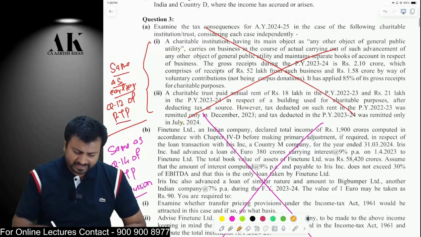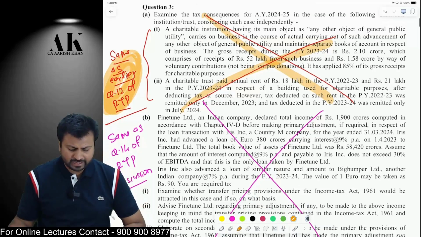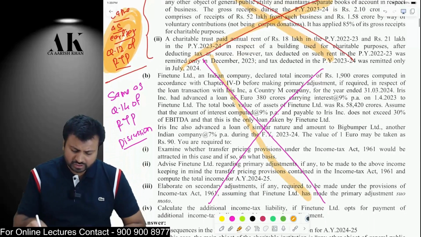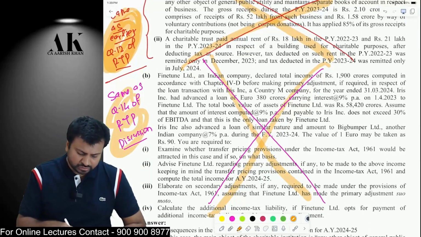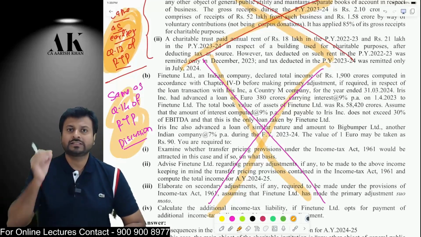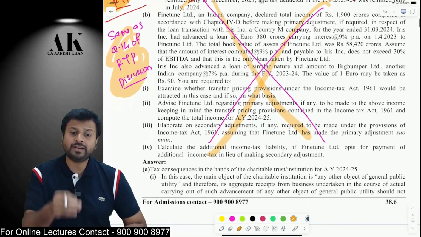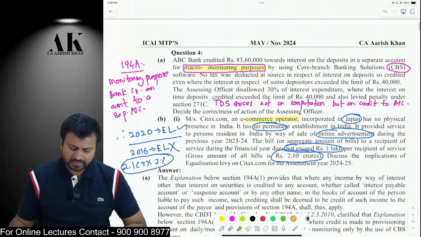Therefore, this question is exactly repeating, like I have made a reference also. Same as earlier RTP, question number 12. This question also exactly repeating as same as question number 14 of RTP discussion. You can go and check. That's the reason I have given the reference also. So if something is exactly repeating, I am not going to repeat that. If something is partially repeating, still I will repeat that. Don't worry. Okay. Now, the next question.